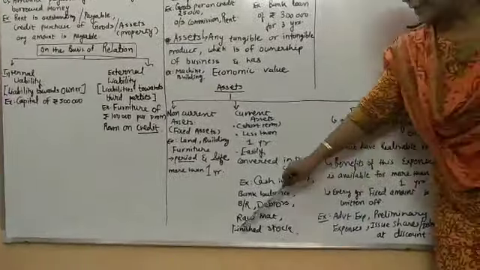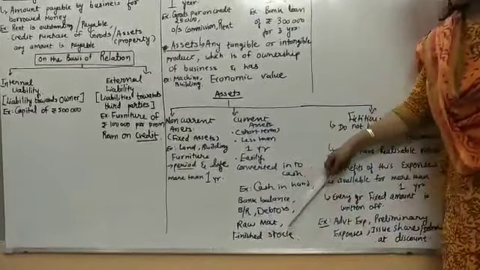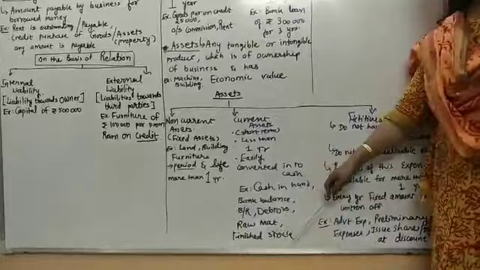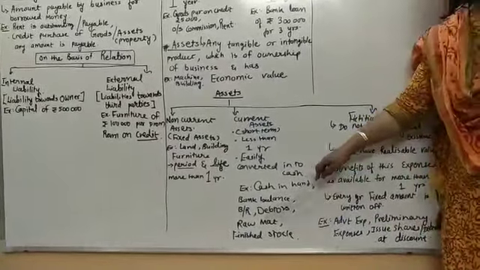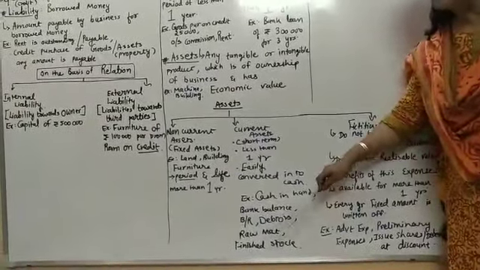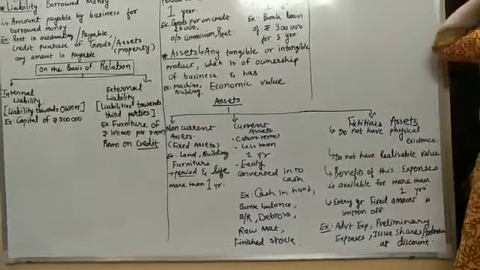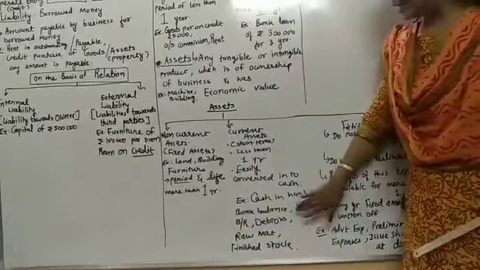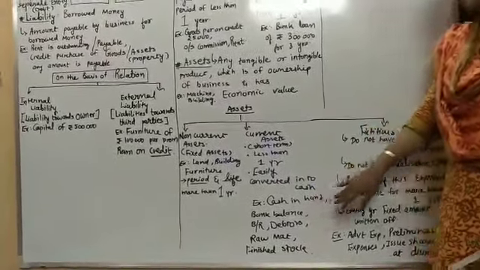Next, that is raw material. Obviously that way only. And the finished stock. What is this raw material and finished stock? These are also termed as asset, and that is also current. The moment you will sell it off, you will get immediately cash. Are you getting this? That's why it is called as current asset. I hope this point is clear.